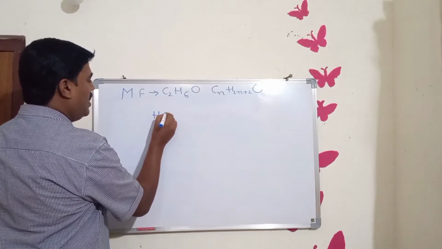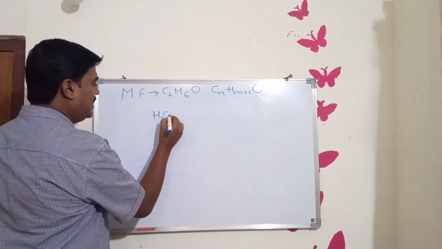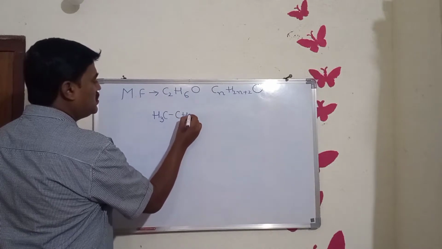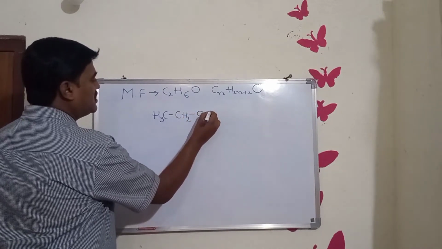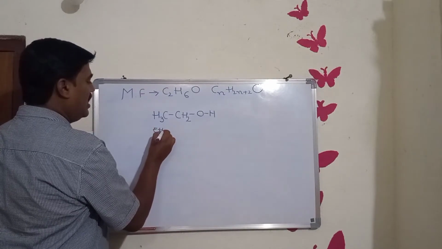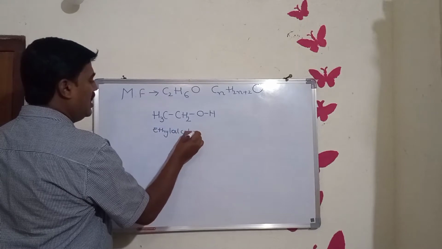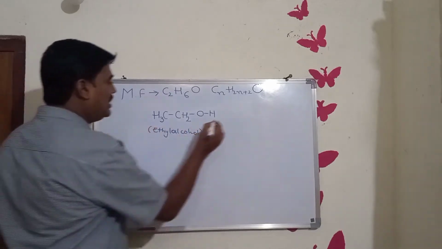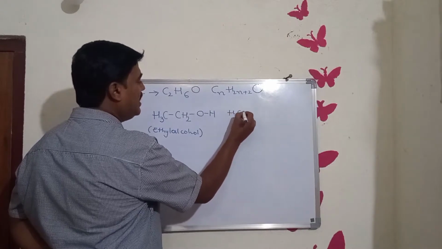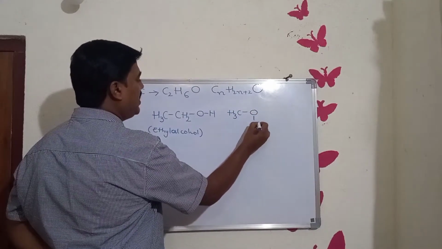molecular formula of the alcohol containing two carbon atoms: CH3-CH2-OH. It is ethyl alcohol. Next, the ether containing two carbon atoms is CH3-O-CH3.